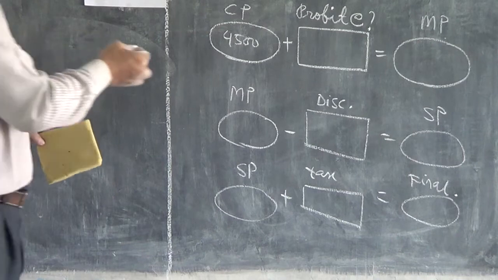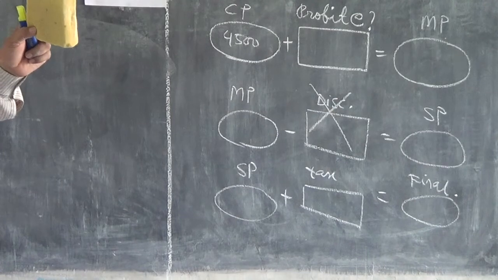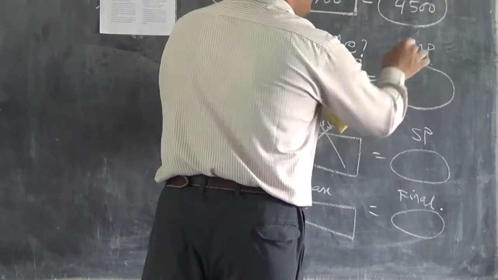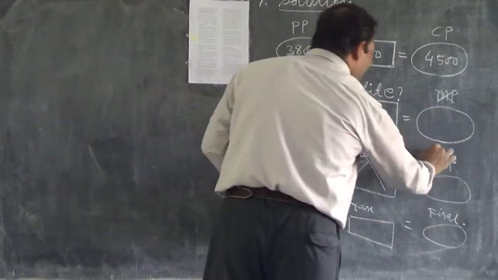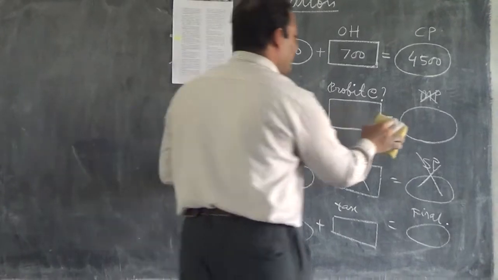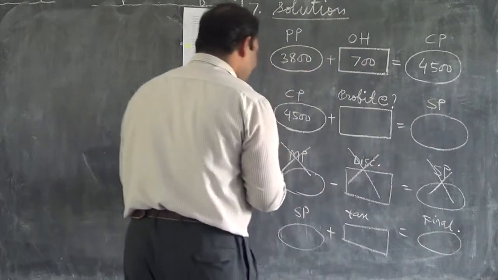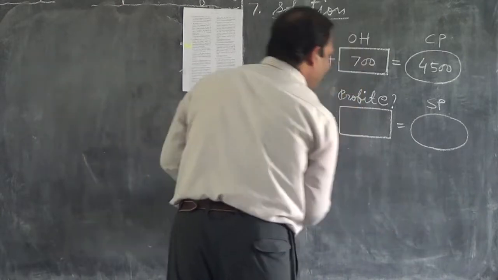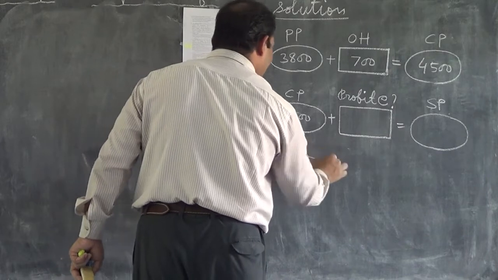But in this question, discount information is not given. Means there is no discount given here. Because of that, I am not going to use the term MP. So this step is of no use for this question, because there is no discount information. So here I will directly write SP, and this SP will flow directly to the final step. Here I will give the name SP.